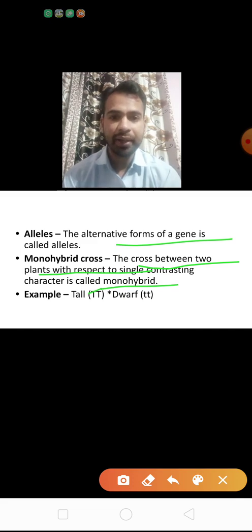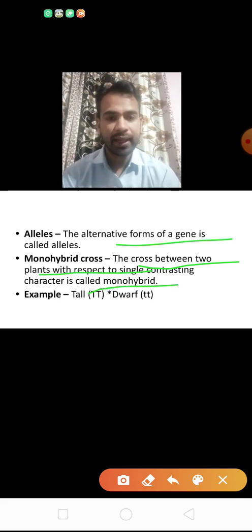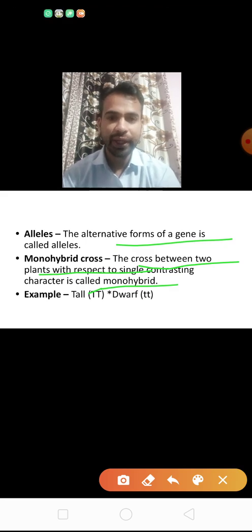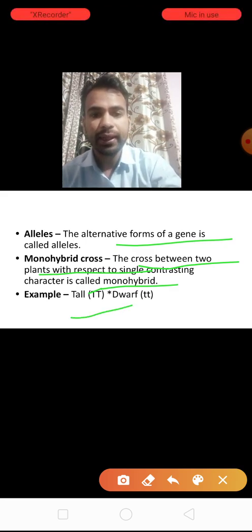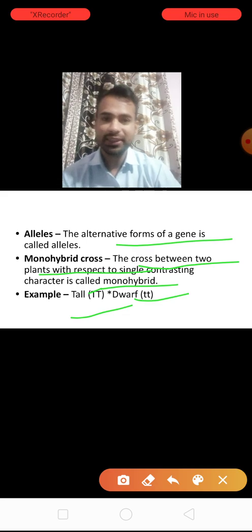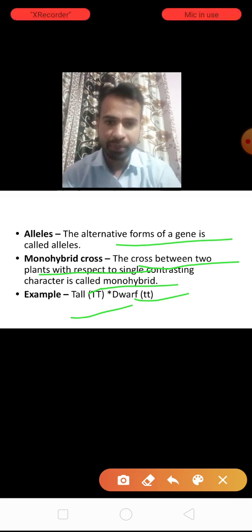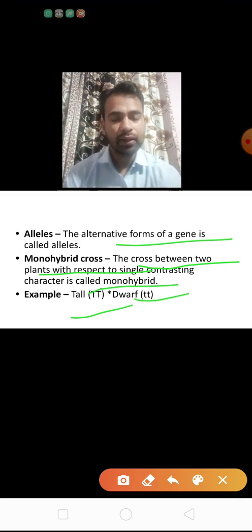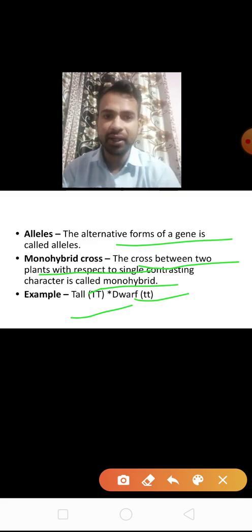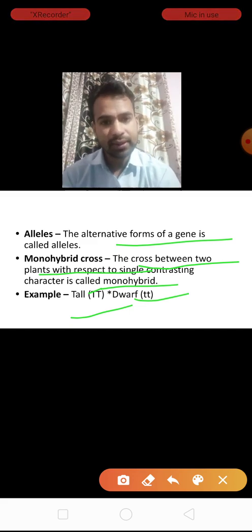In monohybrid, Mendel chose one character, that is height. Height has two alleles, tall and dwarf. Tall is denoted by capital T, and dwarf is denoted by small t. Height may be tall, height may be dwarf. In height one allele is dominant, the other is recessive. Basically Mendel observed that the tall one is dominant and the dwarf one is recessive.